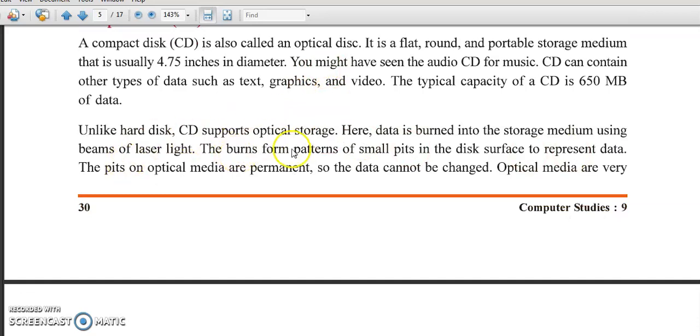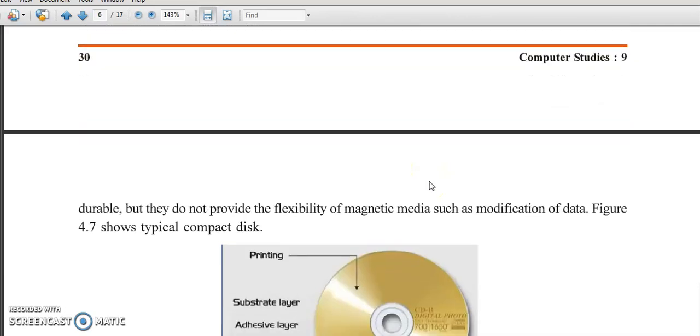Unlike a hard disk, a CD supports optical storage. Here data is burned into the storage medium using beams of laser light. The burns form patterns of small pits in the disk surface that represent data. The pits on optical media are permanent, so the data cannot be changed.